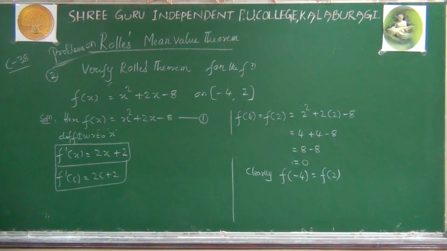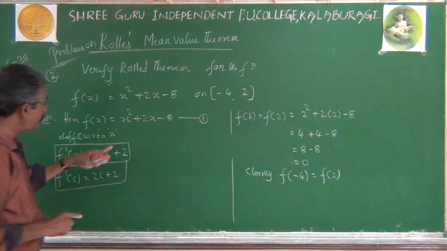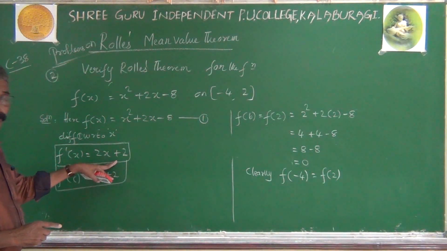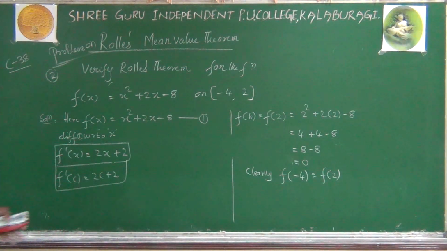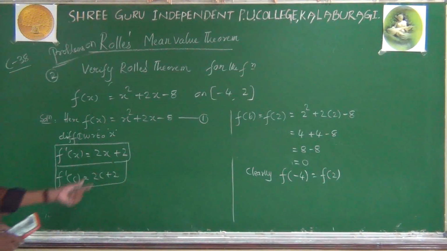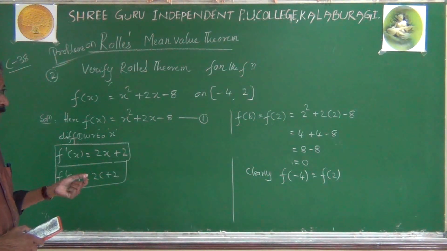Observe orally, justify orally whether this expression, for any value of x on this interval, becomes a real number or becomes undefined. No question of undefined, because as long as we don't have a denominator, that's always a valid number.